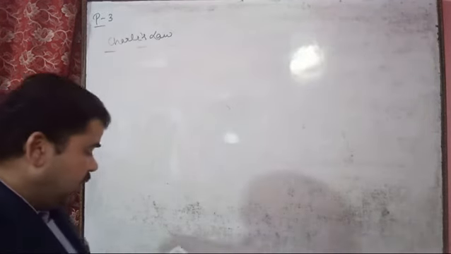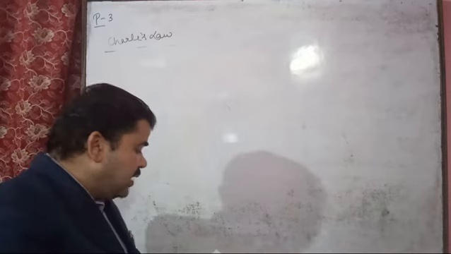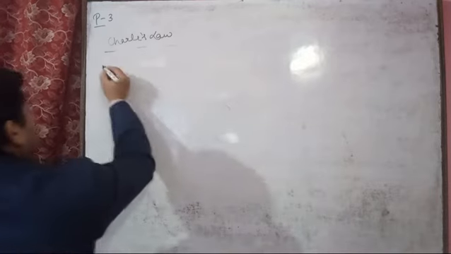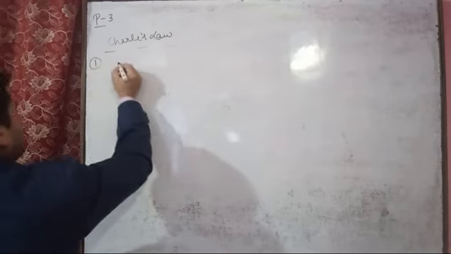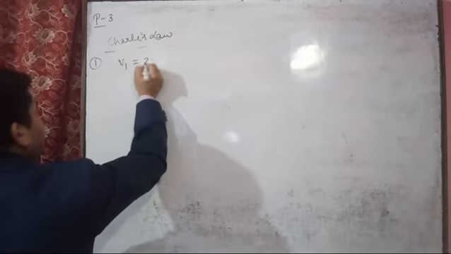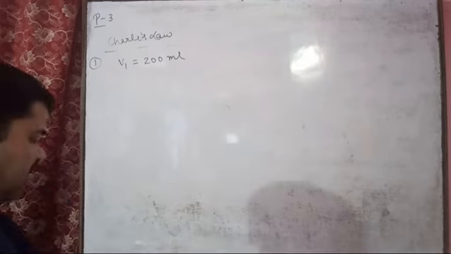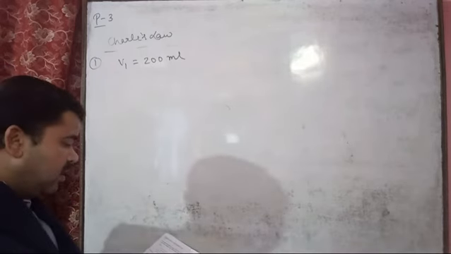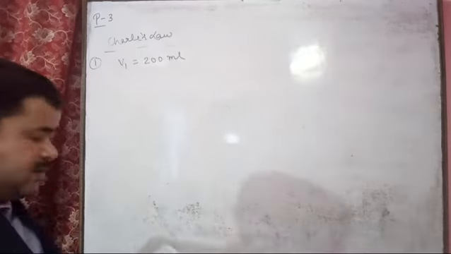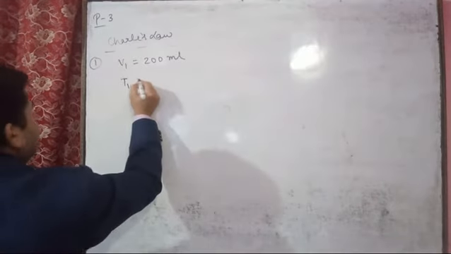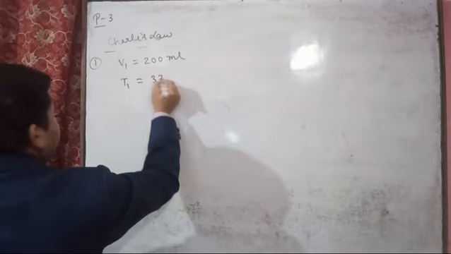So this is the first step: you have to write all the information that is given in the numerical question. A given mass of a gas occupies a volume of 200 ml, so V1 for this question is 200 ml. At 37 degrees Celsius, so T1 is 37 degrees Celsius.